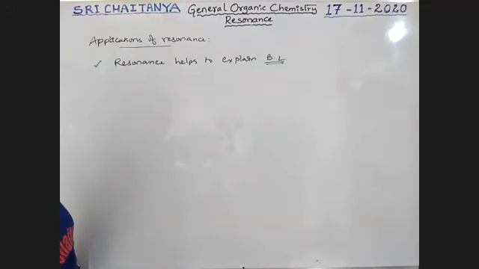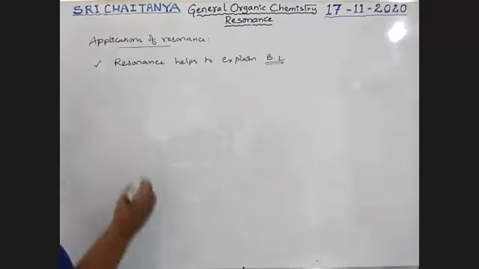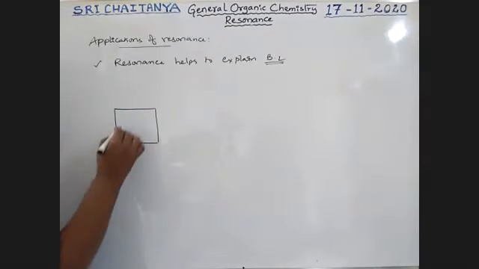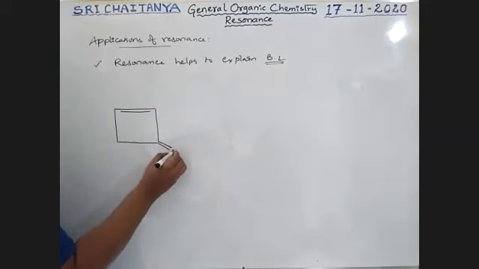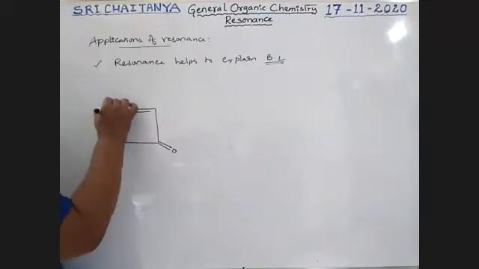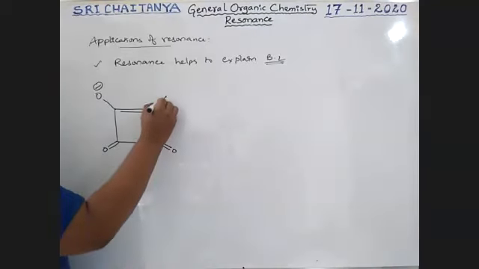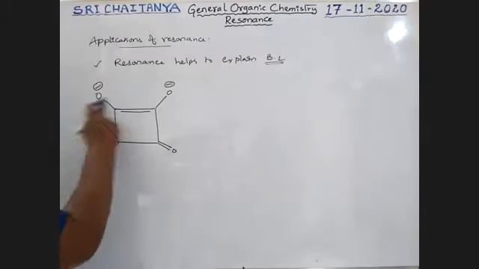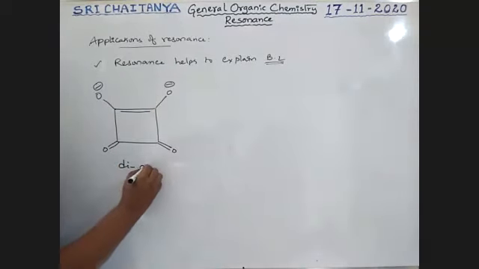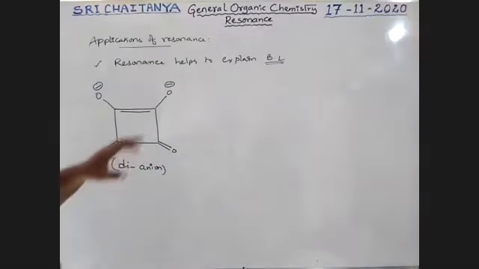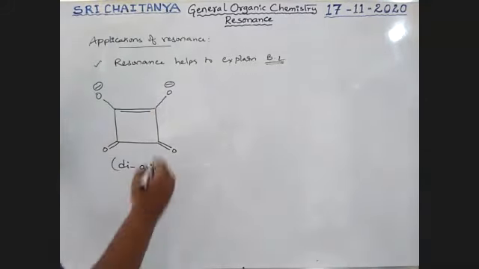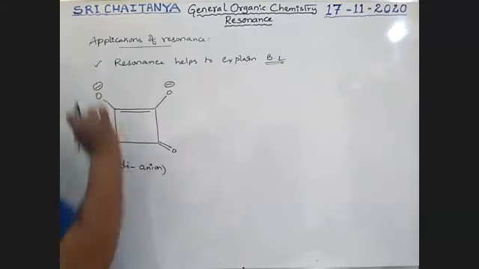So let us take an example, a peculiar example, boys. I'm taking this example. It is a 2-negative anion, boys, a dianion. I'm not taking the exact name of the molecule, it is just a dianion. Now what happened here? What type of resonance? See here, pi bond and negative charge. These two are in resonance.